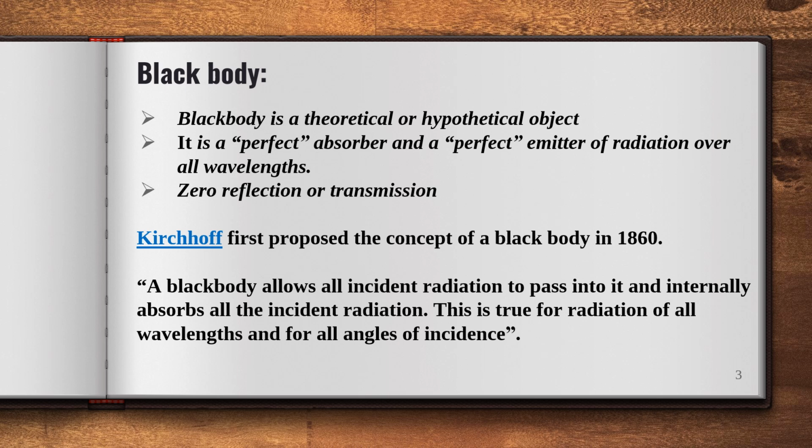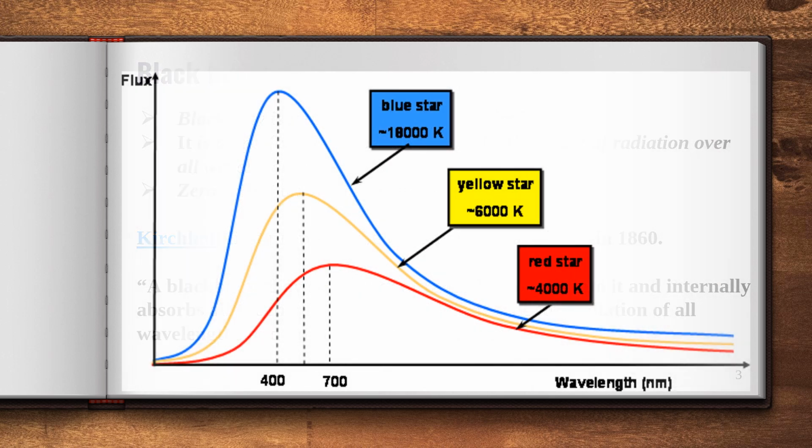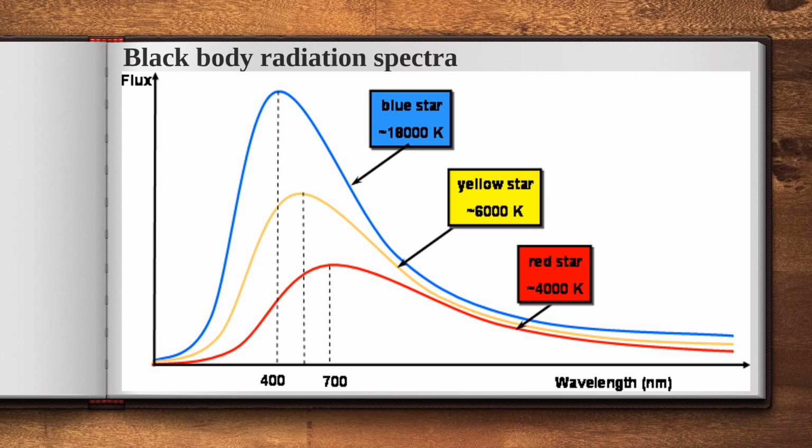When you observe the emission or radiation spectra of a black body at a particular temperature, take a diagram where wavelength is the x-axis parameter, and flux, that is energy density, is the y-axis parameter. If you draw the curve between energy density versus wavelength, we observe the spectra is like this.